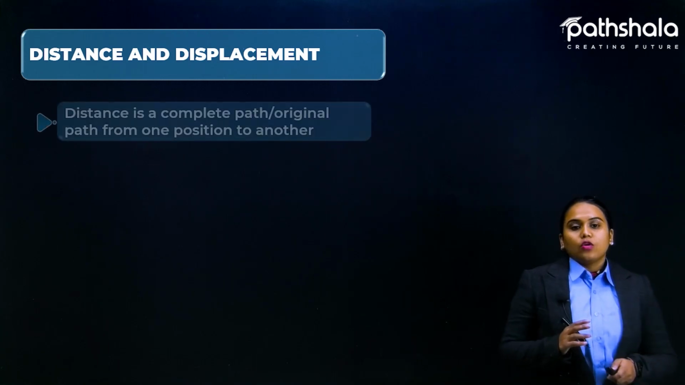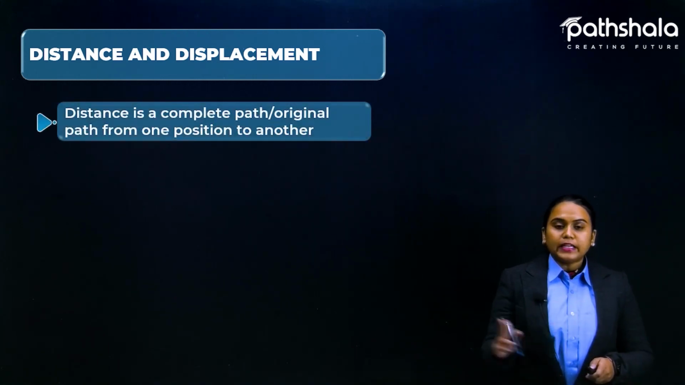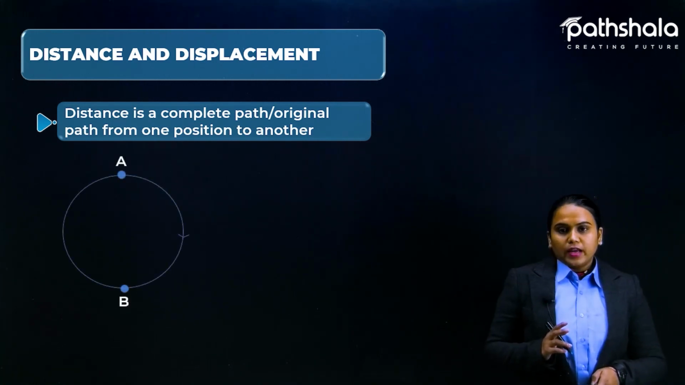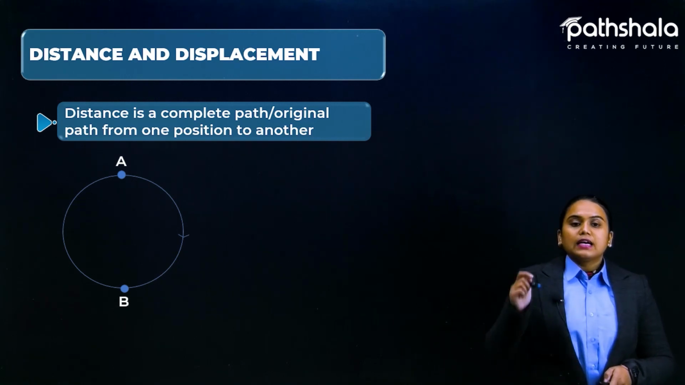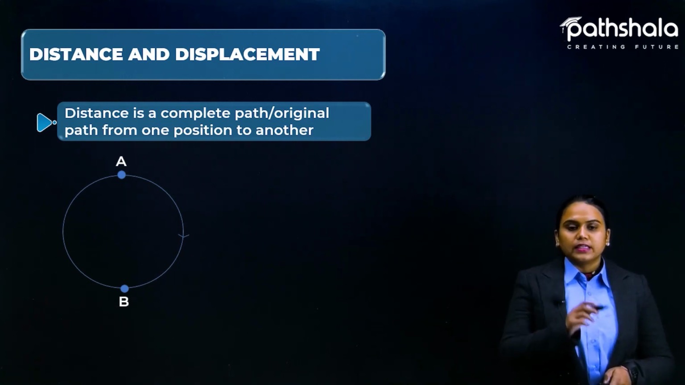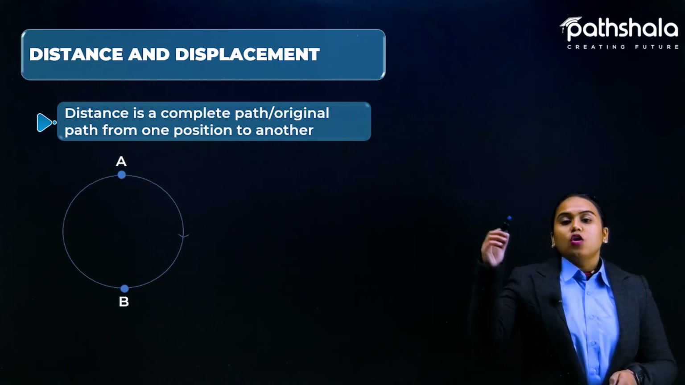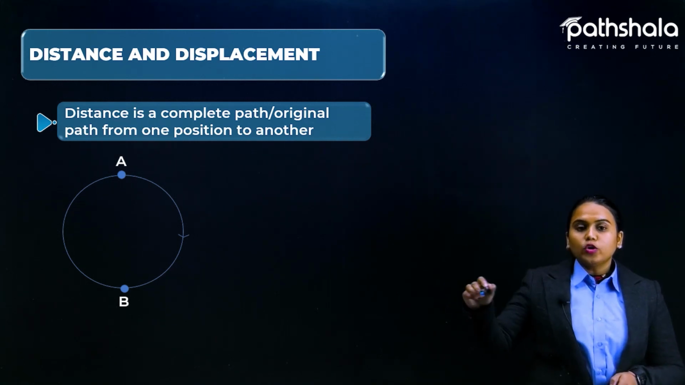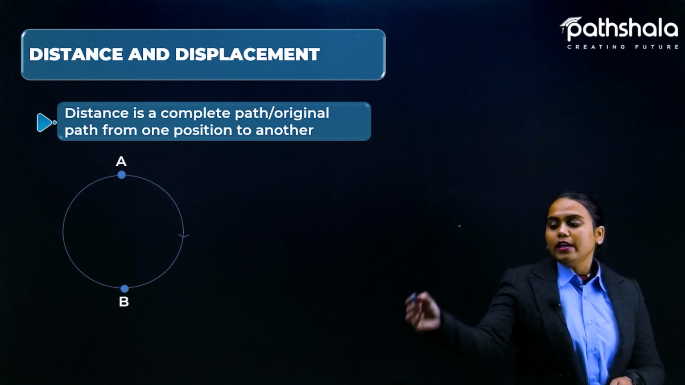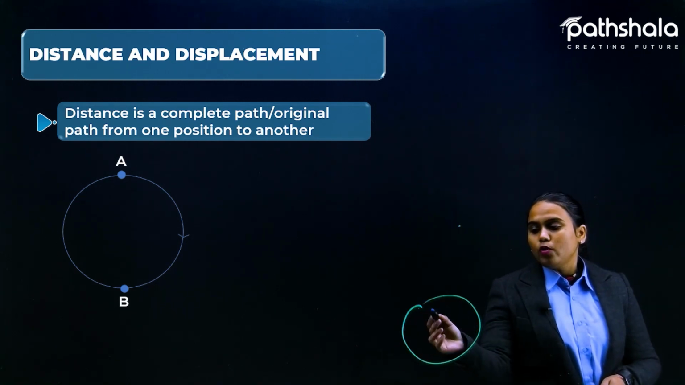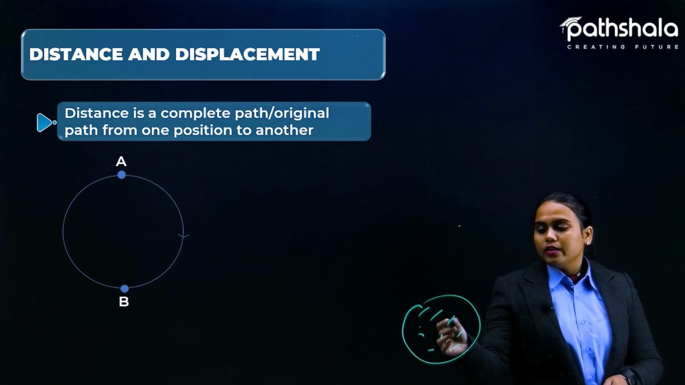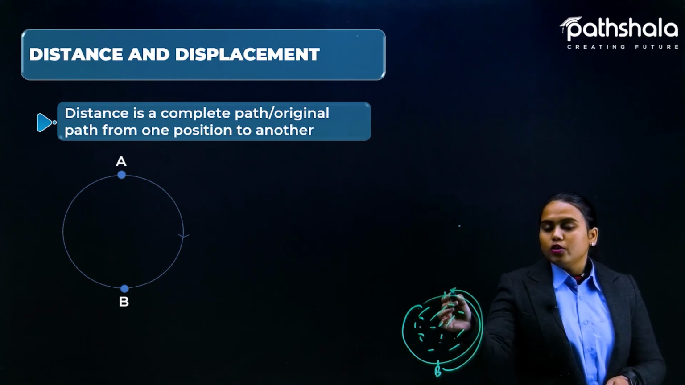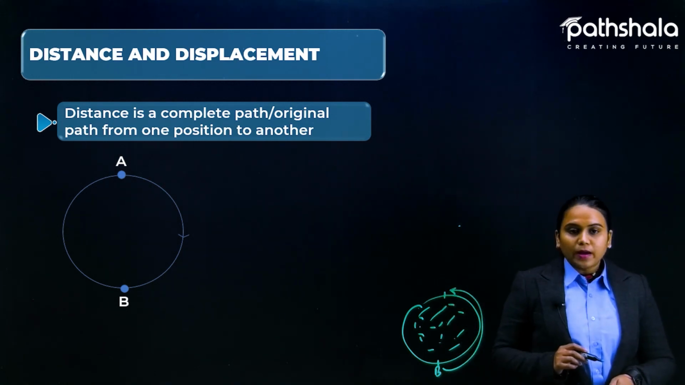Okay, so now distance is the complete path, or the original path, we can say, from one point to another point. Let me give you one example: a circular park. If A is your friend and B is you, and you want to meet your friend, you have to cover the whole portion of the park, there is no midway, and some construction work is going on here. So this is the original path, right?